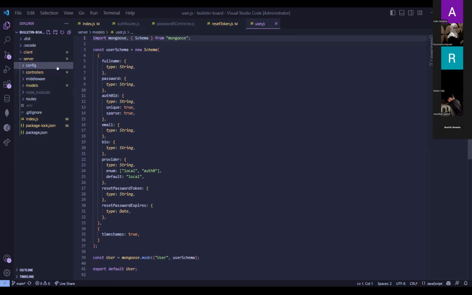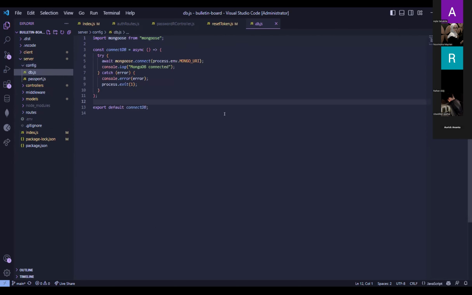So first of all, we have a config. In the config folder, there's a db.js file and there's a passport.js. In here, we can see there's the connection to the database. So we're using MongoDB as a database in here.